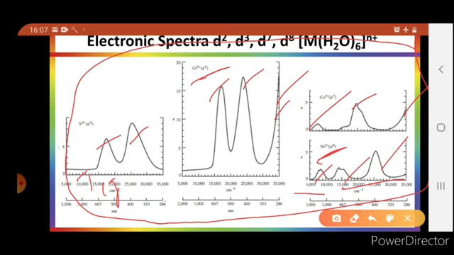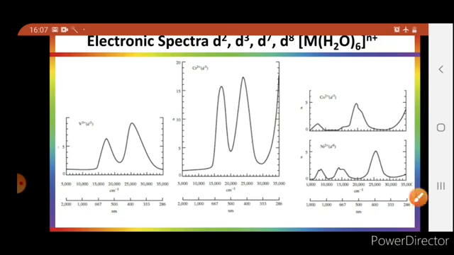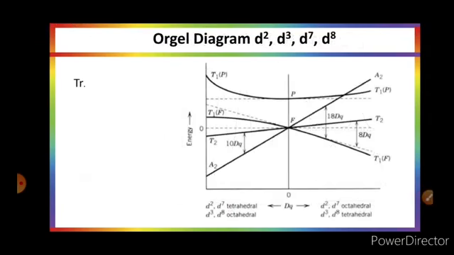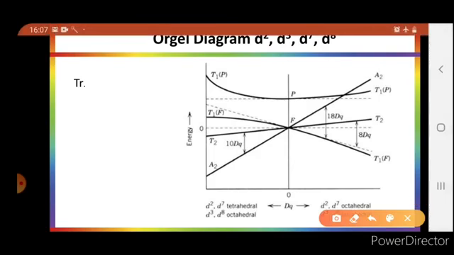in octahedral field with aqua complex, and their collective Orgel diagram will look like this. This diagram will also hold for tetrahedral configuration.